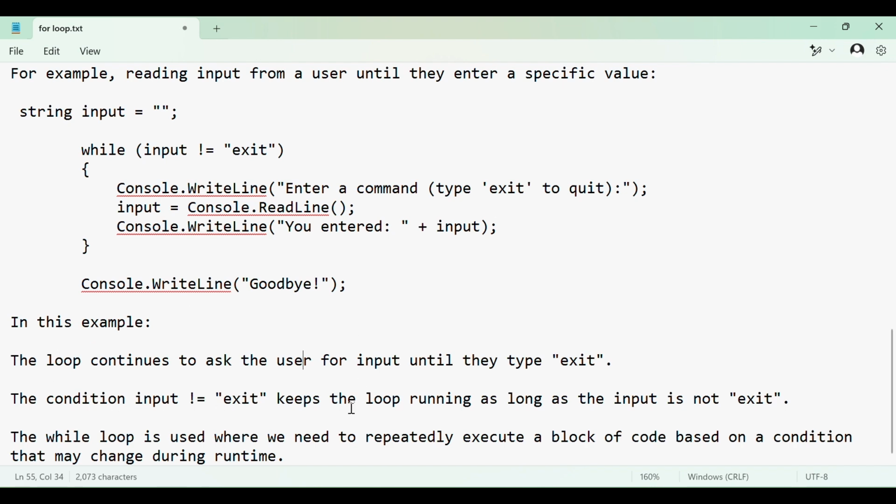That is the use case of our while loop, and that is all about our while loop today.